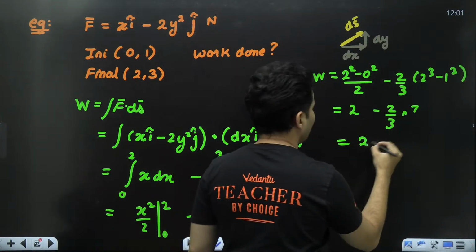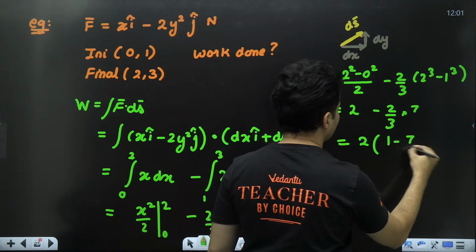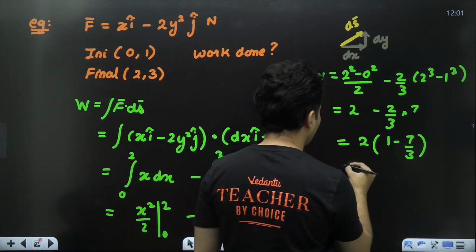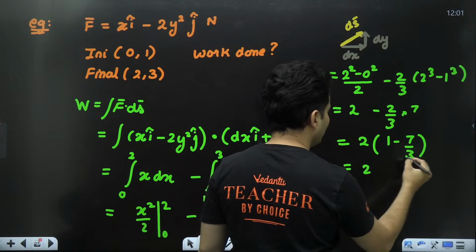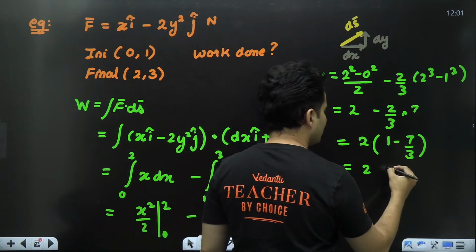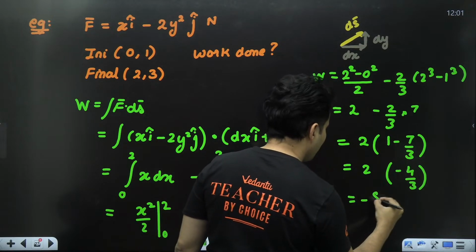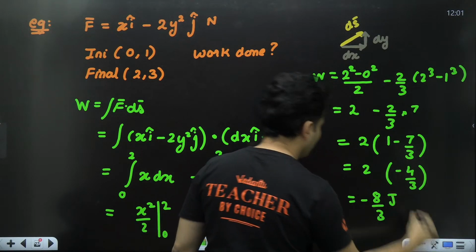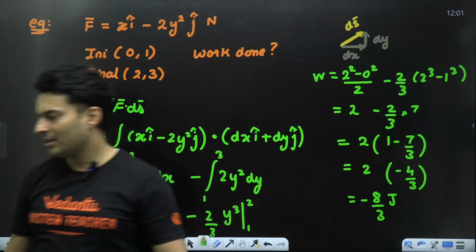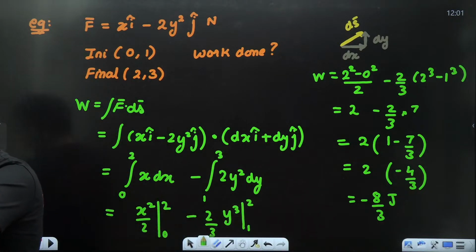You can, if you want, take 2 common. 1 minus 7 by 3 is what you can do. Okay, so this will become 2 into, 3 goes on the top, 3 minus 7 is basically minus 4 by 3. So guys, the answer will be minus 8 by 3 joules. So the answer is coming out to be negative. Got it?